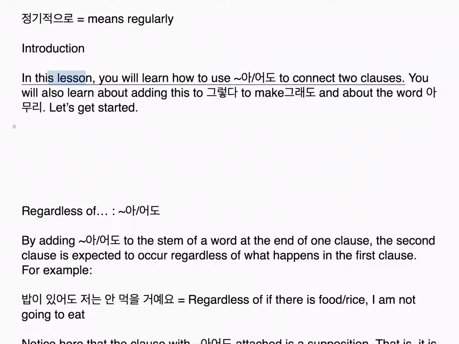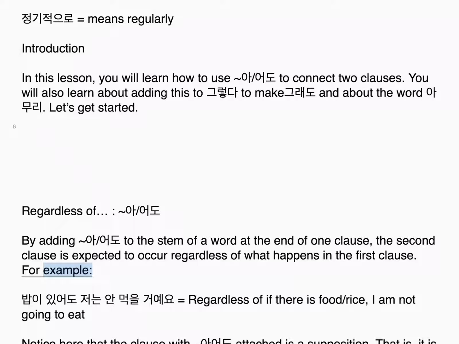Introduction. In this lesson, you will learn how to use 어도 to connect two clauses. You will also learn about adding this to 그렇다 to make 그래도, and about the word 아무리. Let's get started. Regardless of, 어도. By adding 어도 to the stem of a word at the end of one clause, the second clause is expected to occur regardless of what happens in the first clause.